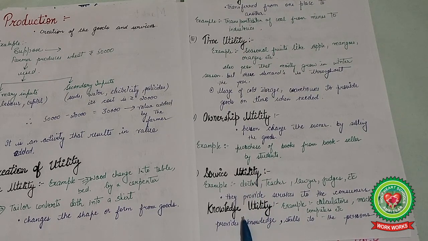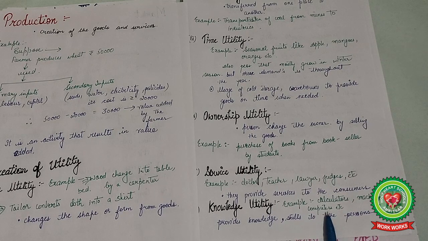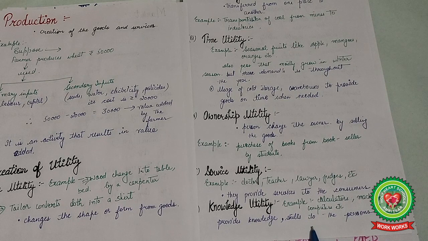The next one is knowledge utility. Knowledge utility is like calculators, machines, computers. What are these? They are helpful to provide knowledge and skills to persons or consumers. In this way, they can create utility in persons.